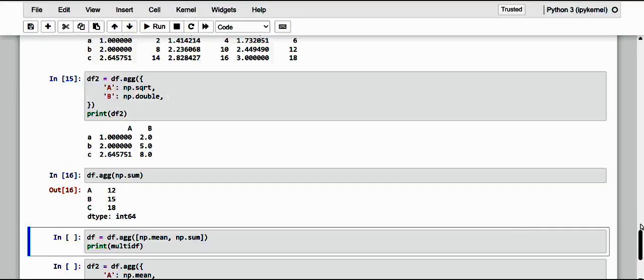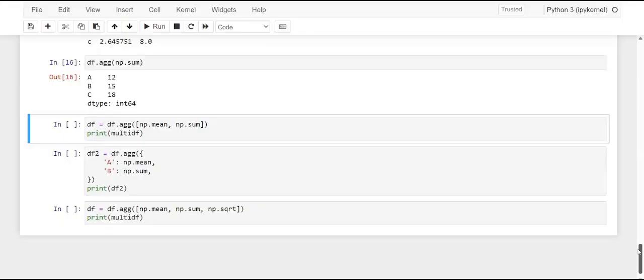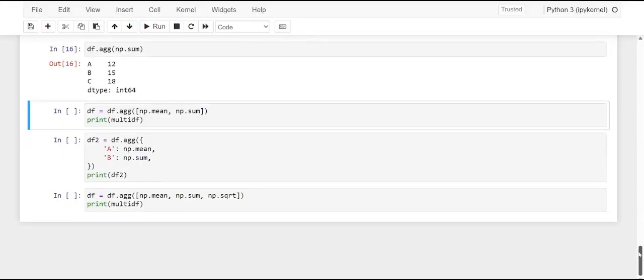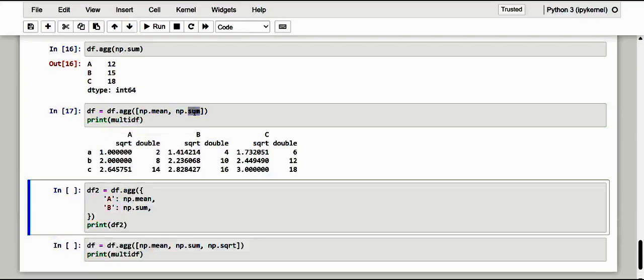See, for example, if we pass a list of functions, we obtain a two-dimensional data frame, where this time the names of the functions are passed as labels to the index of the rows. Kindly have a note of how we do this. Here we have the aggregation function mean, and here it is the sum, and observe how this shows.